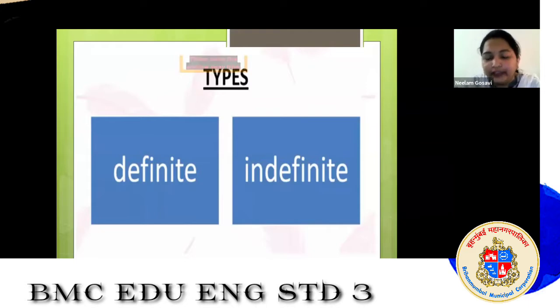So till now, what I explained to you, articles are of two types, that is definite articles and indefinite articles. Understood, children? Now let us see which articles come under definite and which come under indefinite articles.